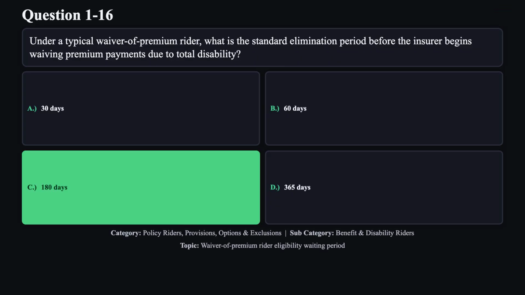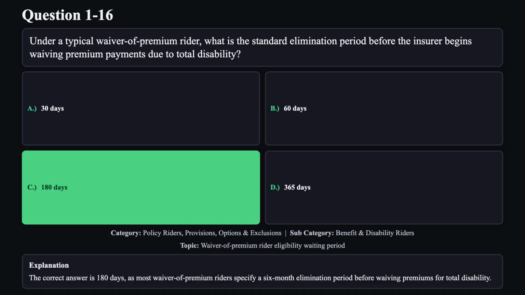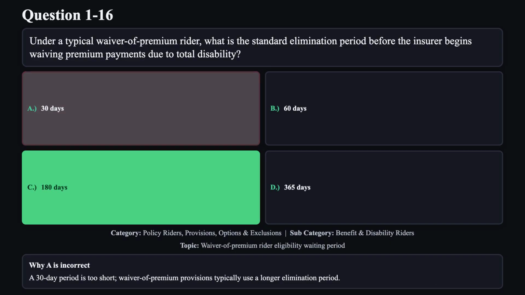The correct answer is C. The correct answer is 180 days, as most waiver of premium riders specify a 6-month elimination period before waiving premiums for total disability. Reason A is not correct. A 30-day period is too short. Waiver of premium provisions typically use a longer elimination period.